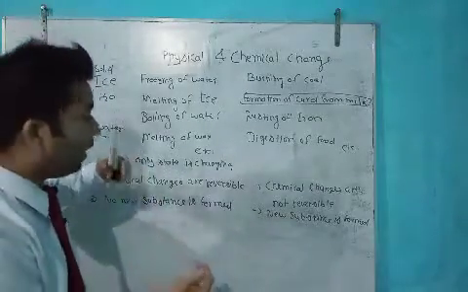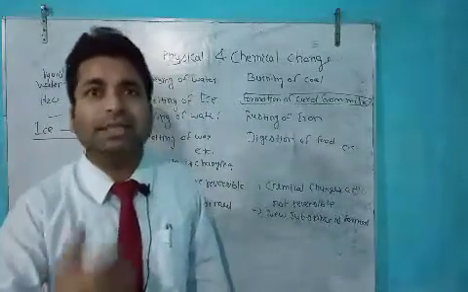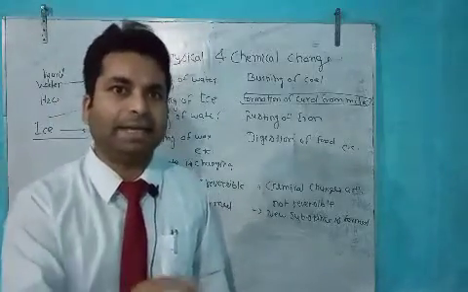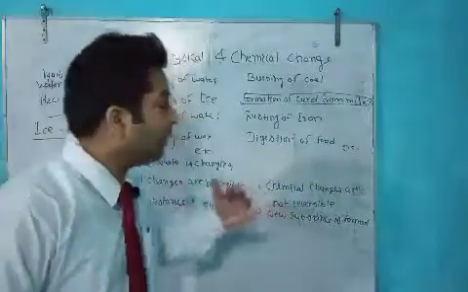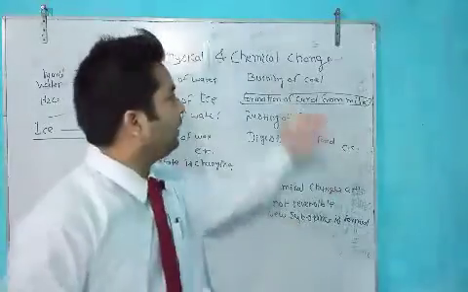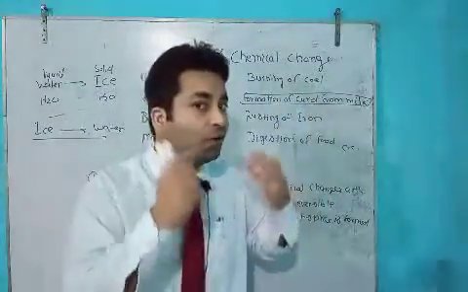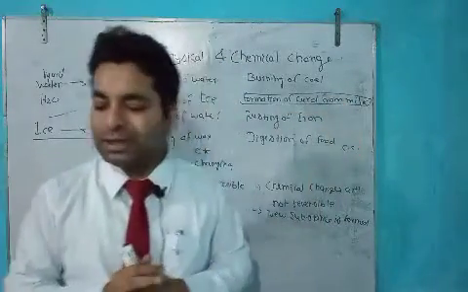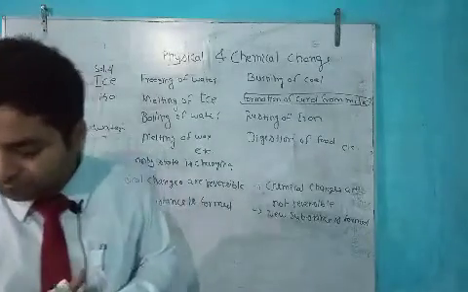Physical change affects only the physical properties of the substance. Physical properties mean size, shape, height, length. So in physical changes, only physical properties change. But in chemical changes, the composition changes, the arrangement of atoms and molecules changes. So these are the differences between physical and chemical changes.